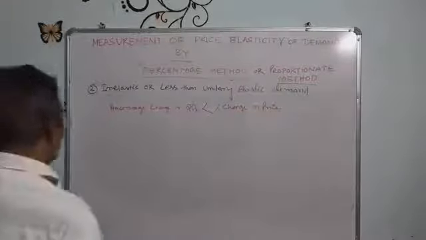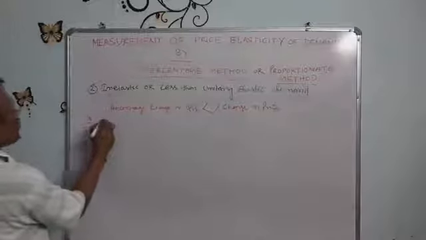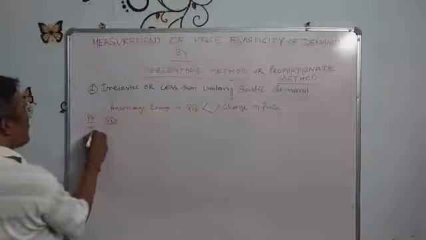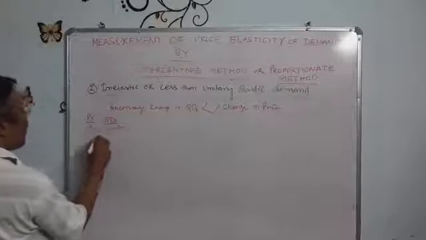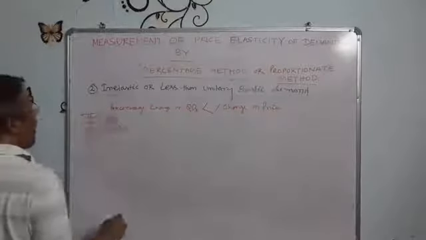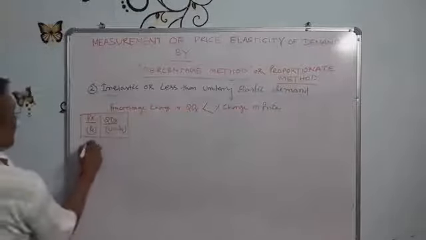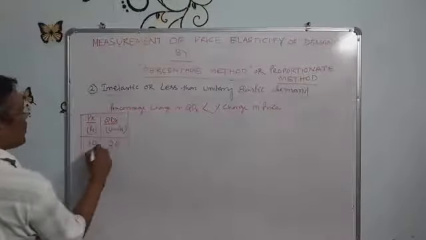I can give an example. Suppose the price of X goods and the quantity demanded of X goods. Price is given in rupees, quantity demanded is given in units. Suppose price is 10 and quantity demanded is 20 units.